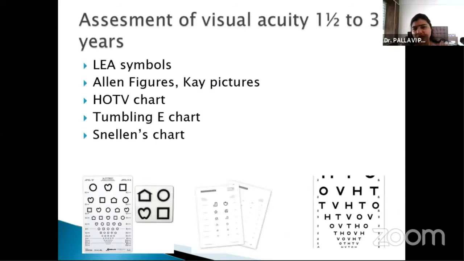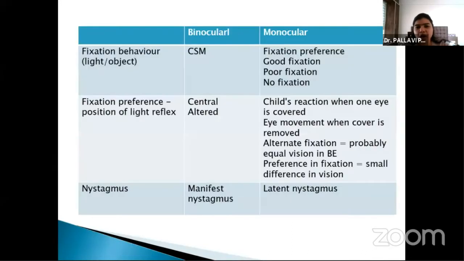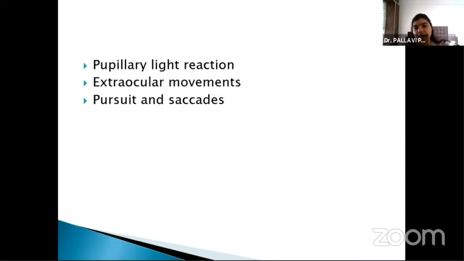For assessment at 1.5 to 3 years, you will be able to know by the resolution acuity. Lea symbols can now be used because they have recognition acuity. Kay pictures are there, HOTV charts or tumbling E charts. Snellen's chart can also be used for children. So basically, a monocular and a binocular test are very important. Cover and uncover test has to be done in all the children who visit, so that you know whether there is any fixation discrepancy, or if there is any myopia in any eye.